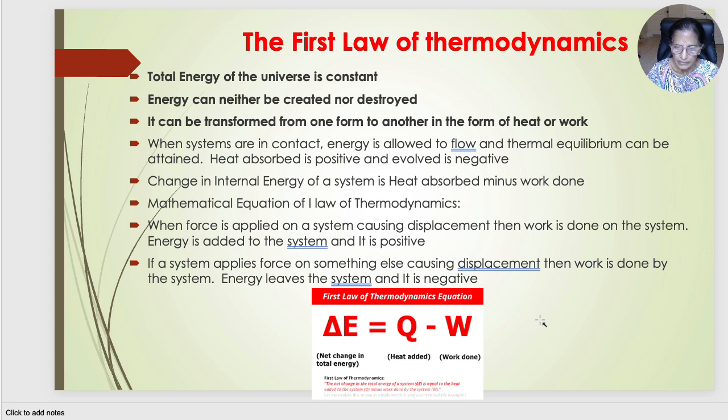Apart from these two, there's another law, the second law of thermodynamics, which deals with entropy, but this is a little more complicated. Therefore, that has to be done in a separate video. I will do that a little later. So this is the basic introduction to chemical thermodynamics.